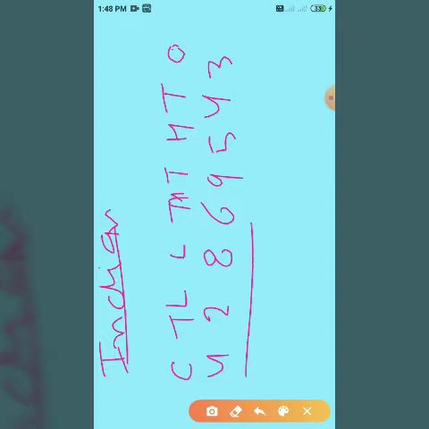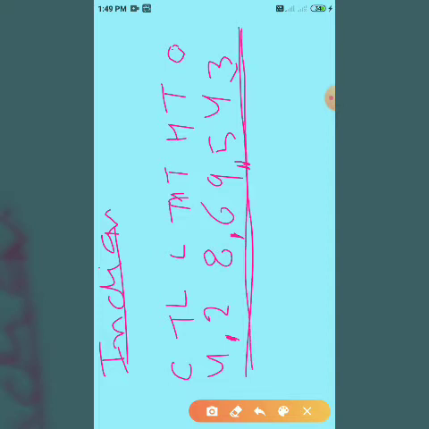Now read this number. How can we read this number? Ones, tens, hundreds, insert a comma, thousand, 10,000, insert a comma again, lakh, 10 lakh, insert a comma, crore, 10 crore. This is the Indian place value system.